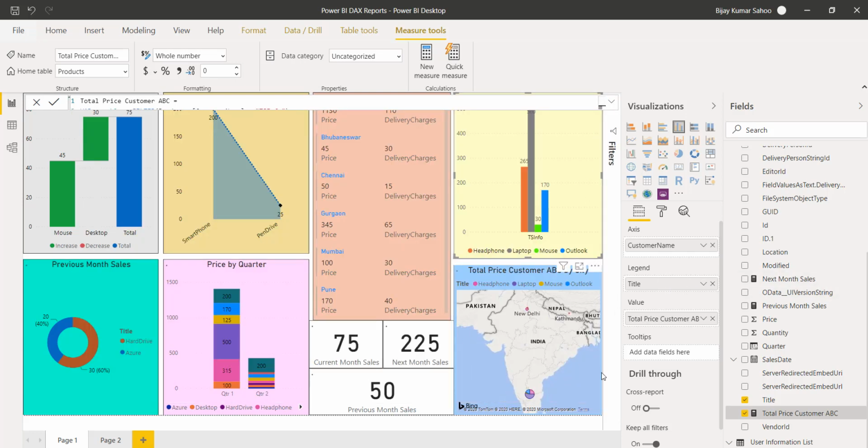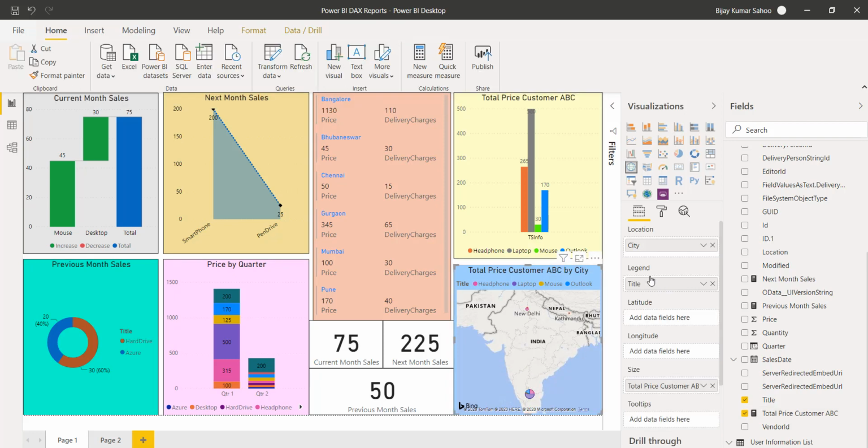Now there's another one, which is a map. I have used the location here. You can see here city. So you can use a map chart. Basically, you can see here there's a map available which we can use. So these are various charts that I wanted to show you.